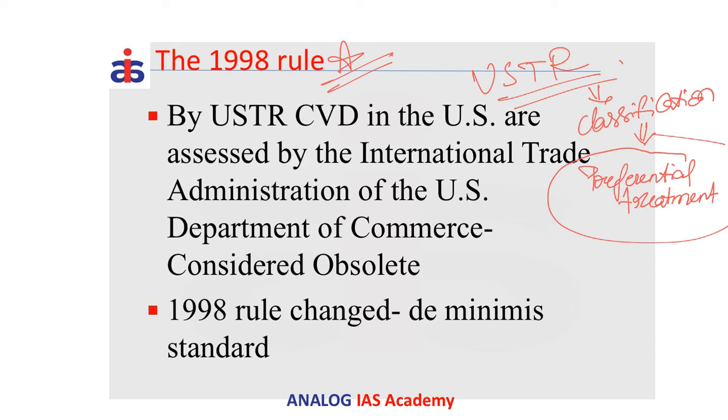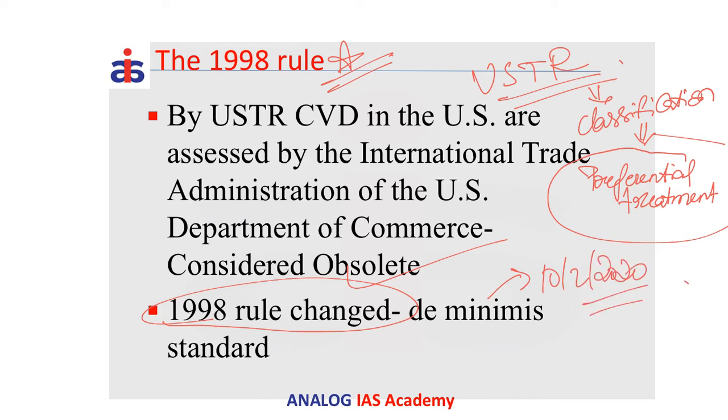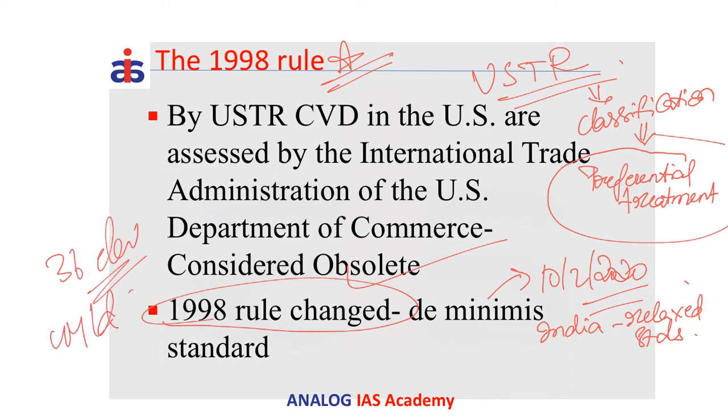But for a long time, this 1998 rule was not used. So it was considered obsolete or irrelevant. But the Trump administration has changed the status and brought back this 1998 rule. Until 10th February 2020, India was on the developing country list and therefore eligible for more relaxed standards. Under the scheme, the US granted some Indian exports such as textiles and engineering goods preferential or duty-free access to the American markets, and now that access is gone. So the new list consists of 36 developing countries and 44 least developed countries.